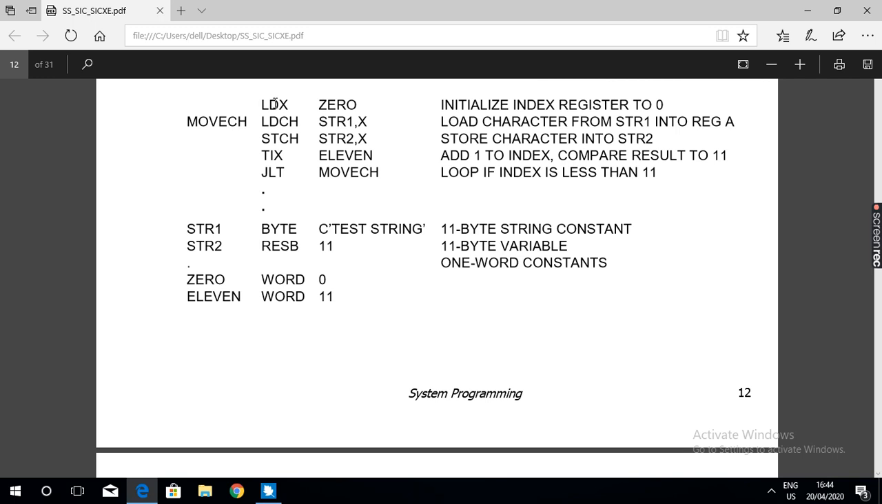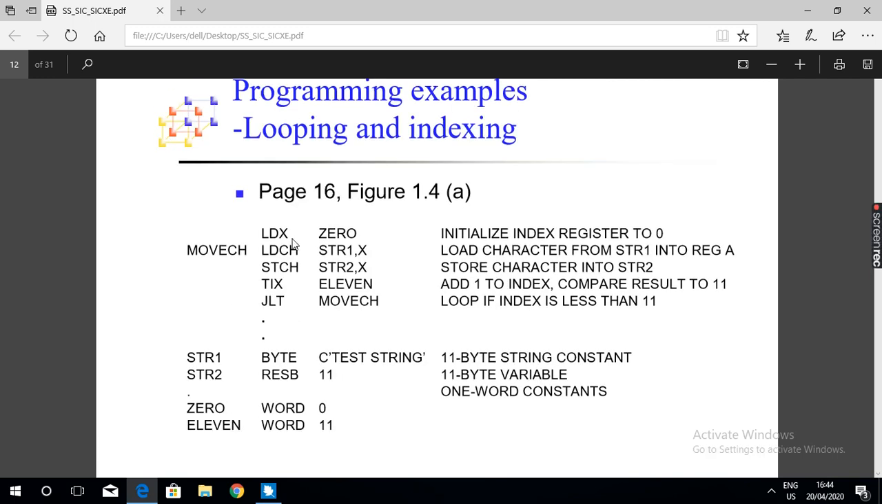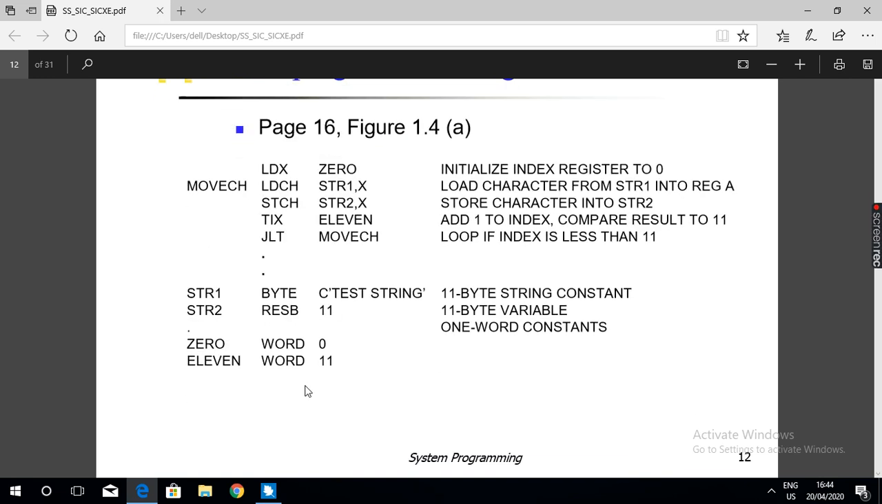So these are executable instructions: LDA, LDX, STCH. They are all executable instructions. JLT, jump if less than. But byte, word, reserve byte, reserve word, all those things are called assembler directives. They are not executable instructions. They instruct the assembler to do something.